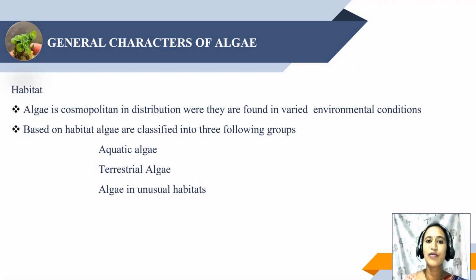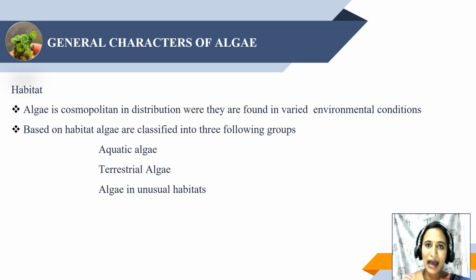Let's see some of the general characters of algae, where habitat is the most important. So what do you mean by habitat? Habitat is the place where any organism lives. Algae are cosmopolitan in distribution. What do you mean by cosmopolitan? Distributed all over the world in different climatic and environmental conditions.